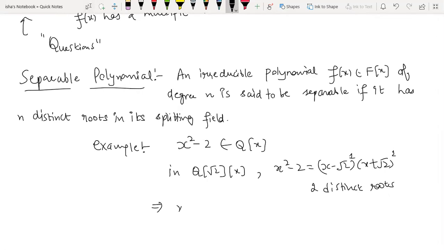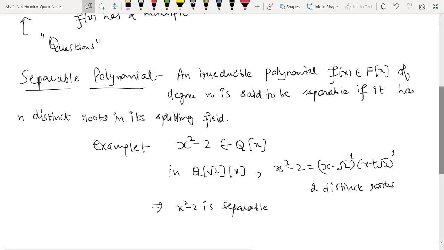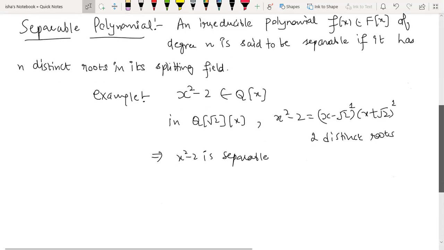So it implies this x square minus 2 is separable. It's very easy to understand that. I'll give you more examples, but this is a very simple example. It should have distinct roots, that's it. Because in the splitting field, every polynomial is going to split into linear factors, and each of the factors has the same multiplicity.